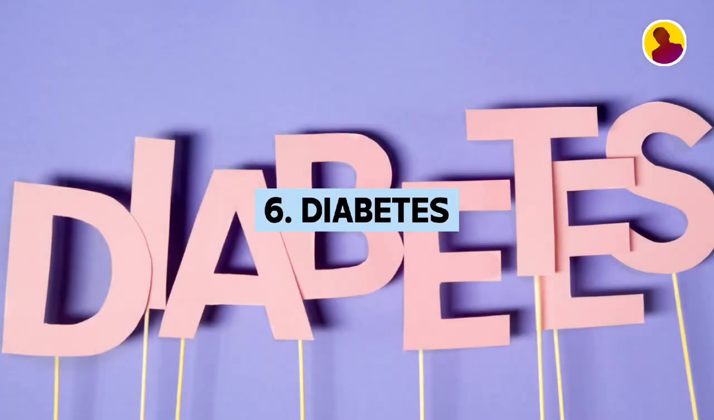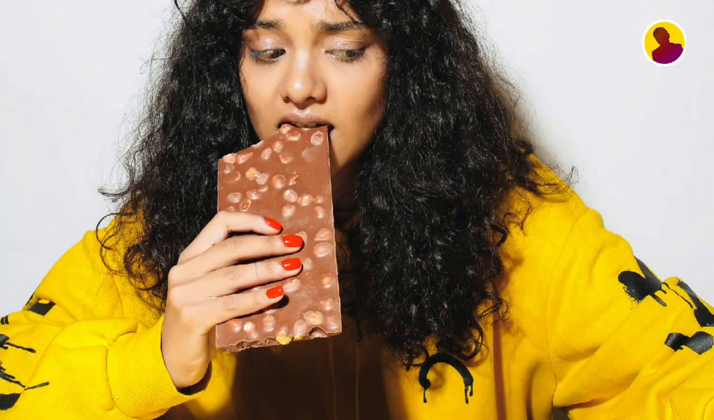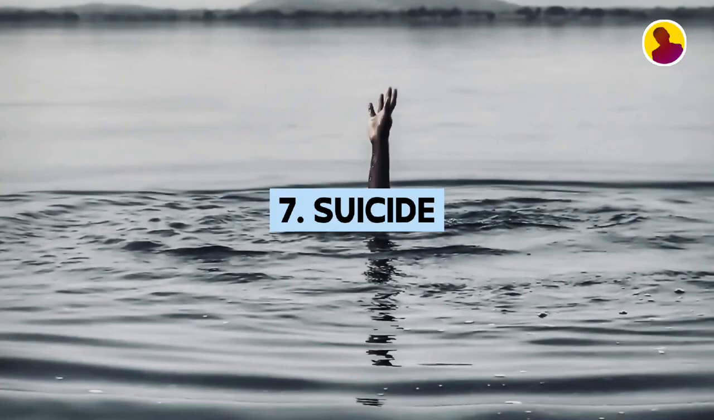Sixth is diabetes. Every year 1.5 million people die from diabetes. Diabetes is a chronic medical condition that affects how your body processes glucose. There are three main types of diabetes: type 1 diabetes, type 2 diabetes, and gestational diabetes. Symptoms of diabetes can include excessive thirst, frequent urination, increased hunger, fatigue, blurry vision, slow wound healing, and unexplained weight loss. To reduce the risk of diabetes, reduce consumption of sugary drinks, engage in regular physical activity, and eat a balanced diet.